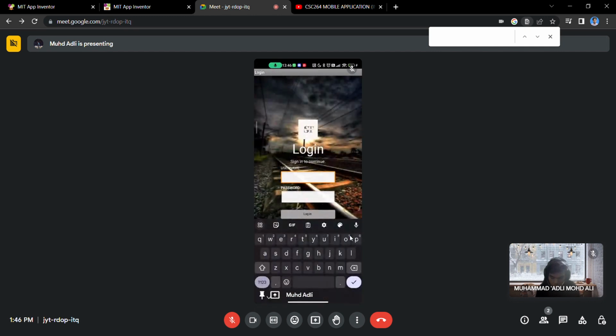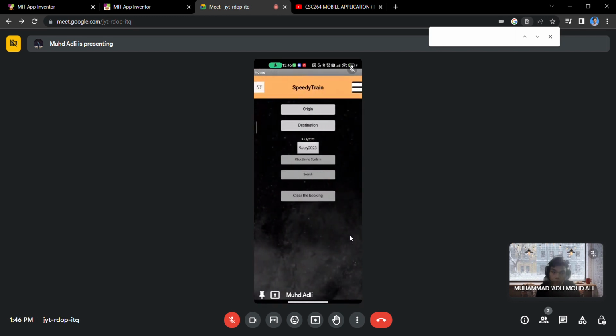Now we are on the login page. The user needs to enter the sign up username and password. If the user inputs the wrong password, it will pop up "invalid username or password, or need to sign up first". Let's say the user puts the right password, we go to the home page. This is my home page.